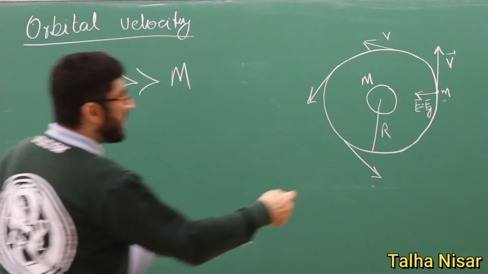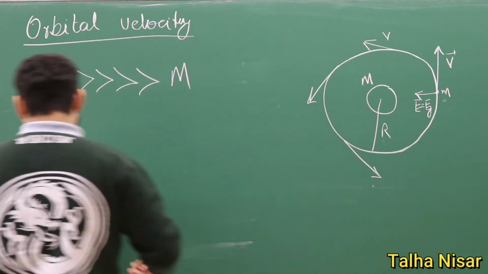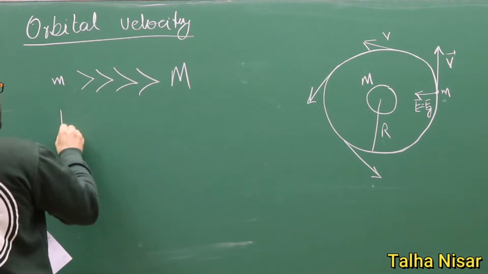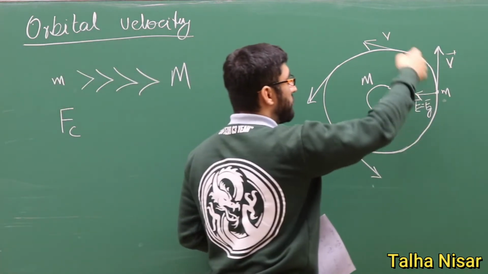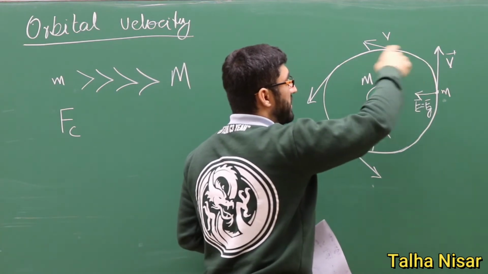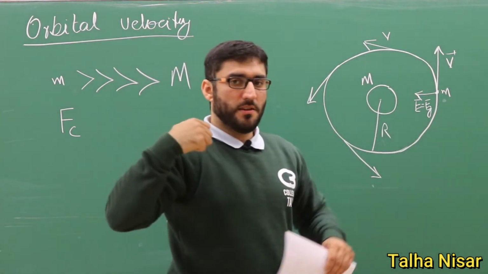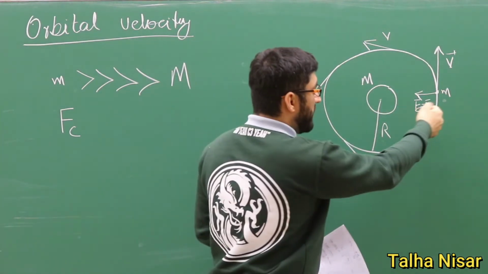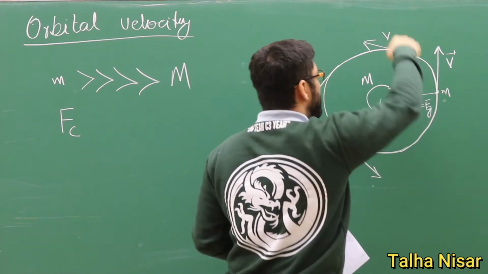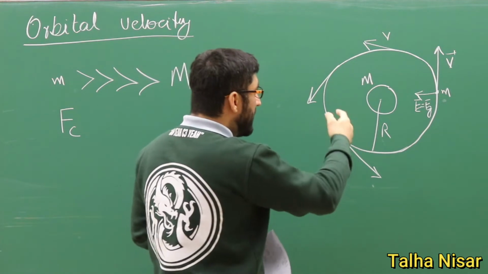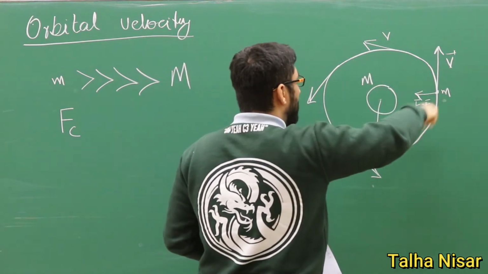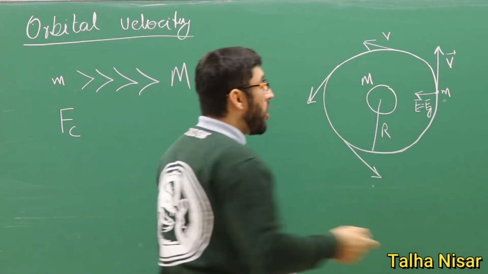If it's moving in the same orbit, then the centripetal force, since this is moving in a circular path in the orbit, is constantly changing the direction of the velocity, and that's why it's moving in the orbit here.